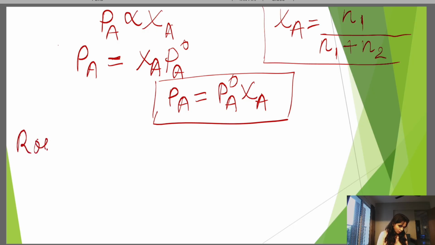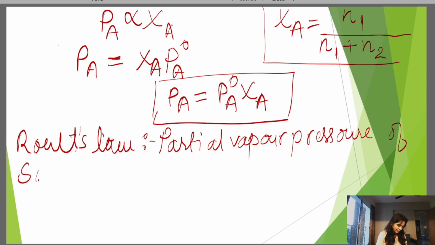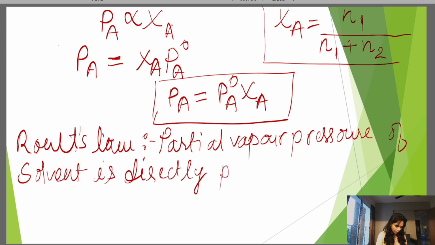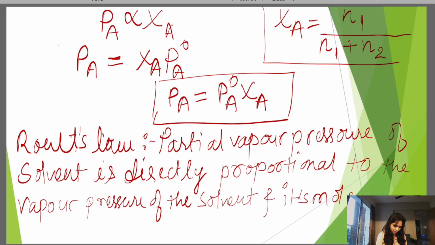So we can define Raoult's law: the partial vapor pressure of a solvent is directly proportional to the vapor pressure of the pure solvent and its mole fraction.